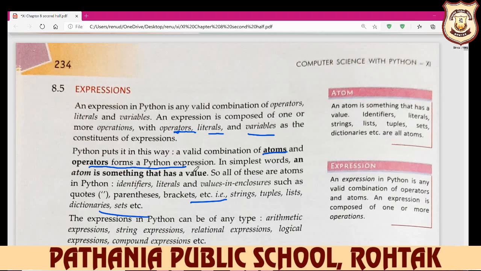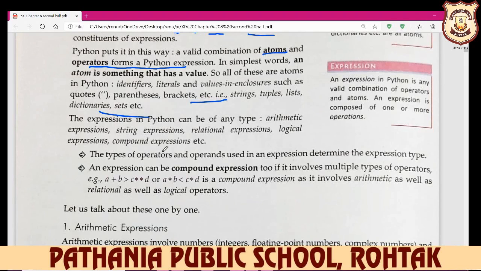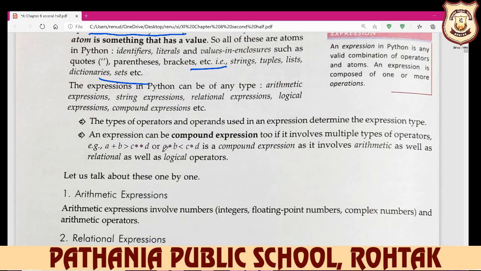The expression in Python can be of any type: arithmetic expression, logical expression, relational expression, compound expression, or string expression. So these types of expressions are there in the Python language. The types of operator and operand used in an expression determine the expression type.